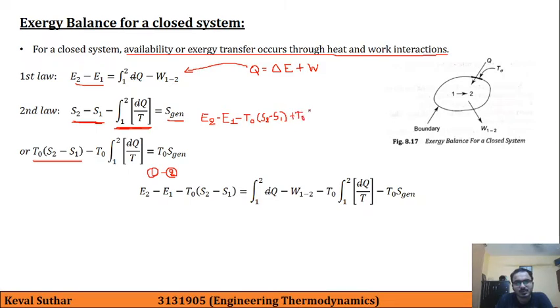T0 integration 1 to 2 d cut q upon T is equal to integration 1 to 2 d cut q minus w1 to 2 minus T0 S generation.